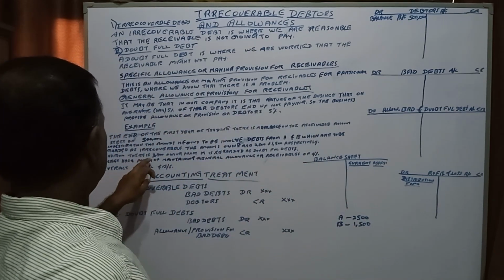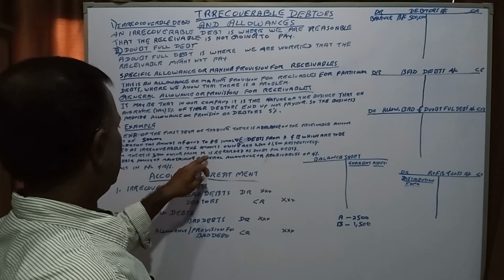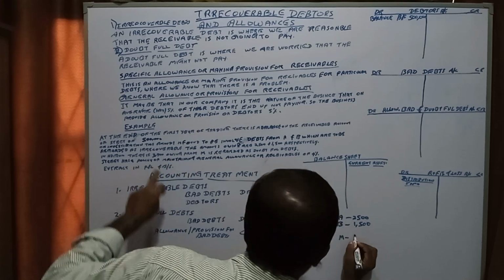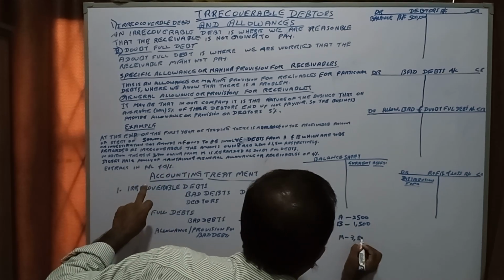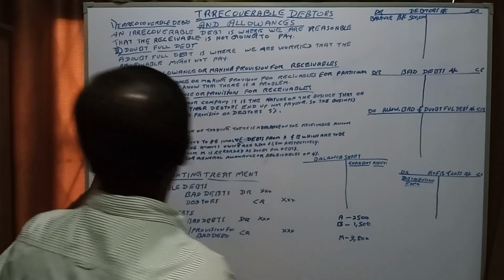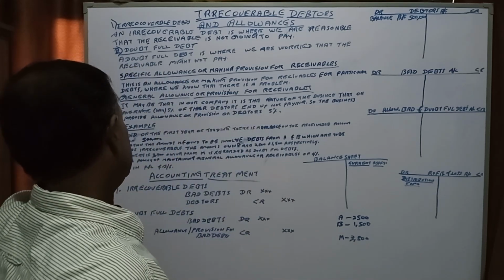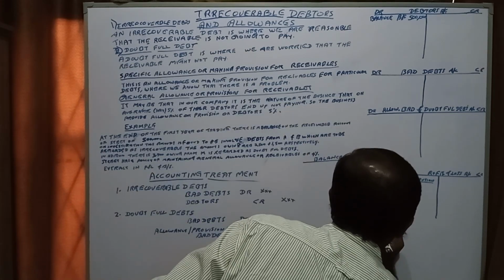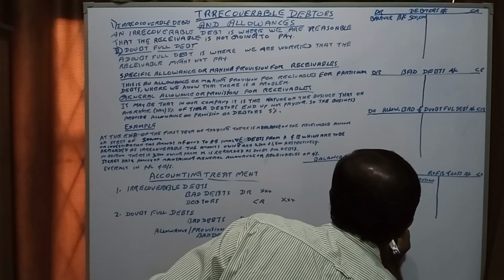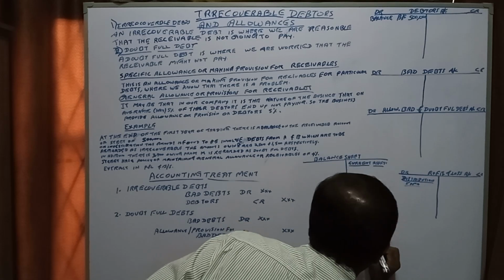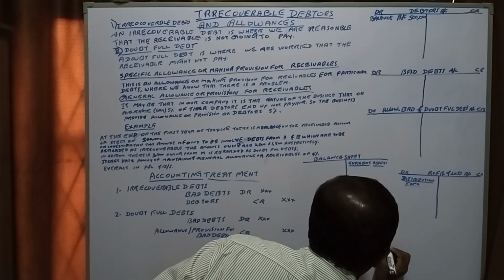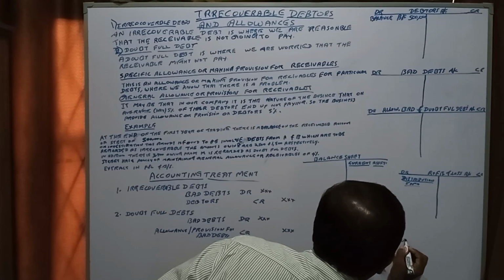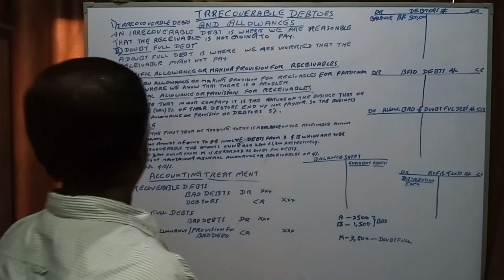In addition, there is 3,800 owing from M, which is regarded as doubtful debts. These two are bad, and this is doubtful, right?